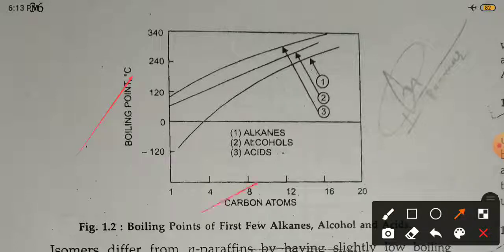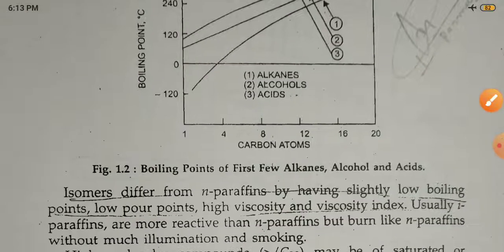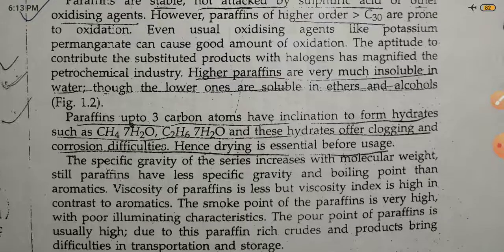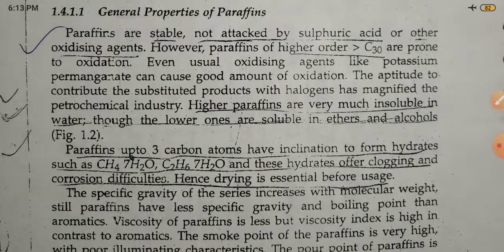Boiling point versus carbon number. These three lines regard the alkanes, alcohols and acids: first, second and third. Okay, simple discussion of this one, figure 1.2.